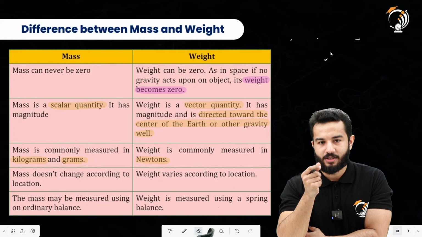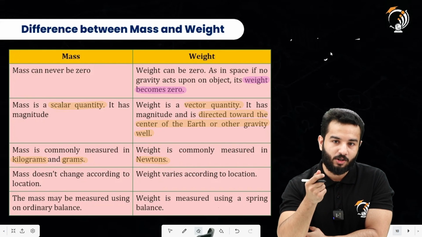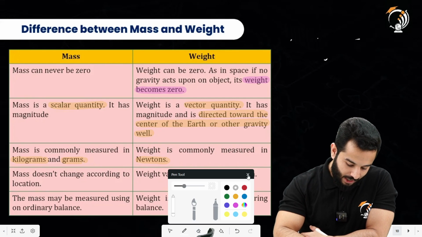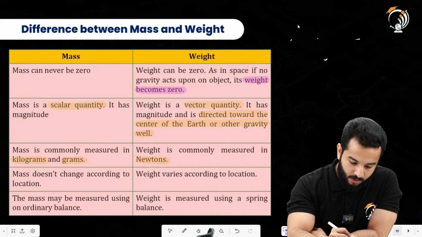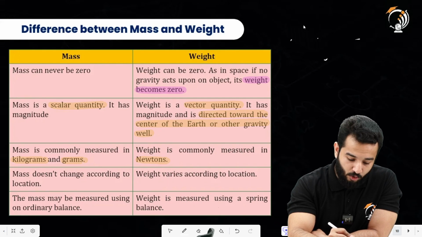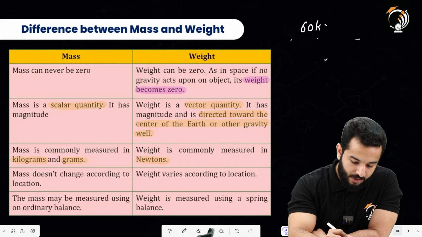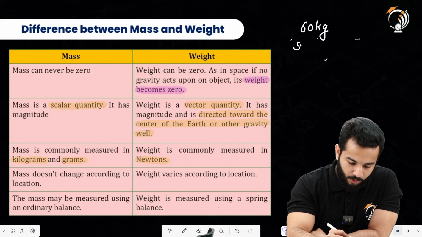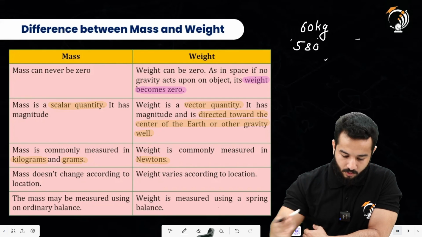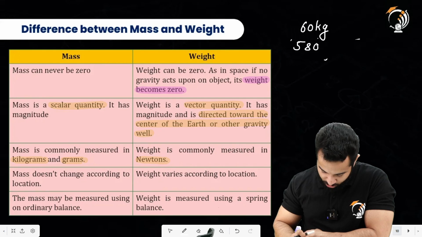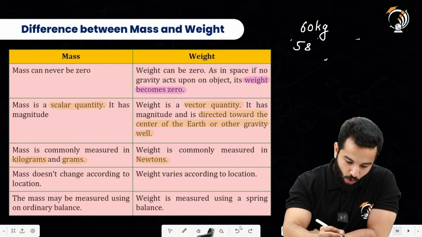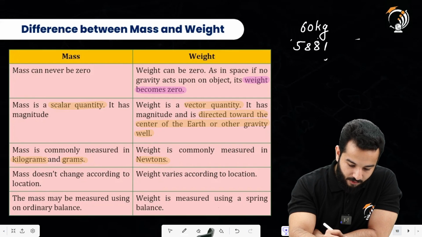many a times in the past papers they have talked about it, that let's suppose they have told you that they have got a table over here and they have said that we have got two readings, and those two readings are around 60 kg and around 580 Newton, or let me be precise, if I just multiply 60 by 9.8, which is the acceleration due to gravity on Earth, that's going to be 588 Newton.